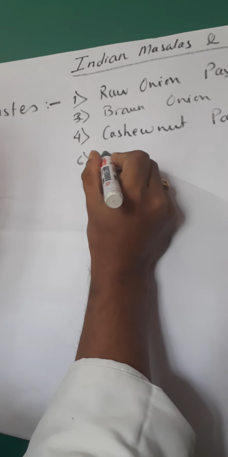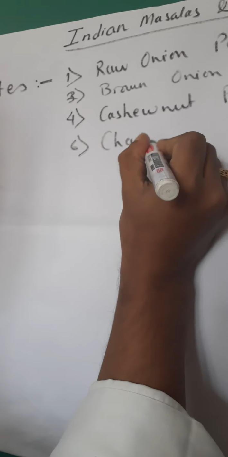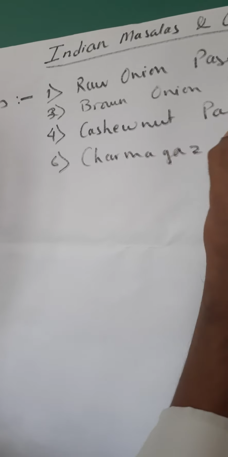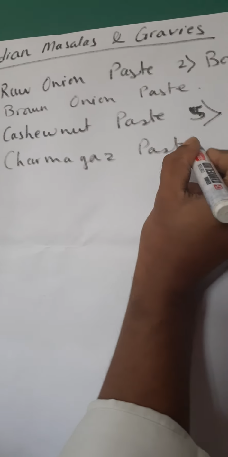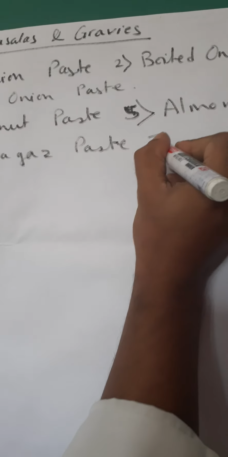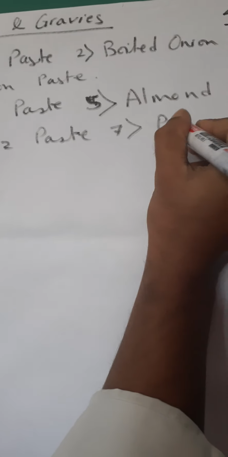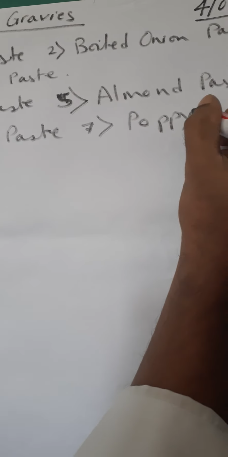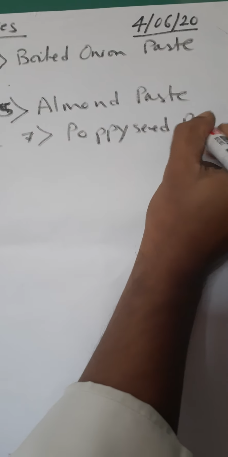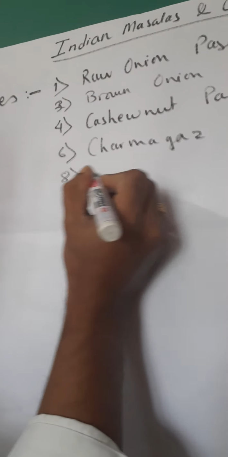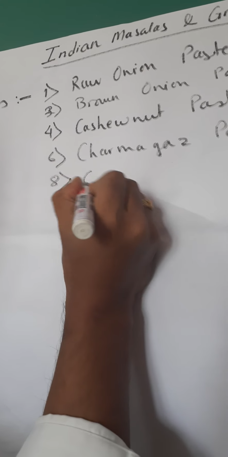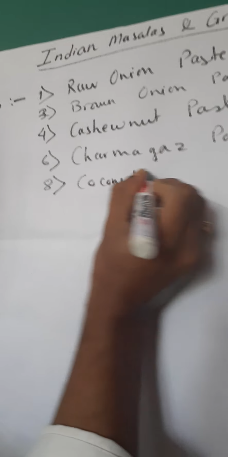In Bengali cuisine we use charmagaz paste and poppy seed paste, and in certain dishes we also use coconut paste.